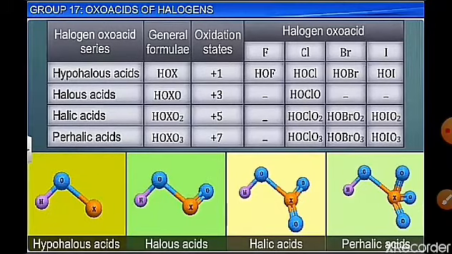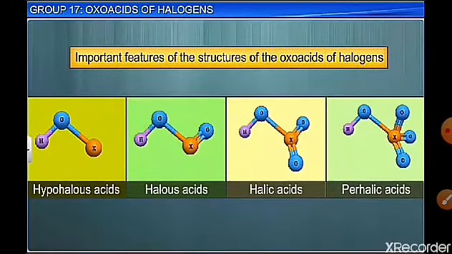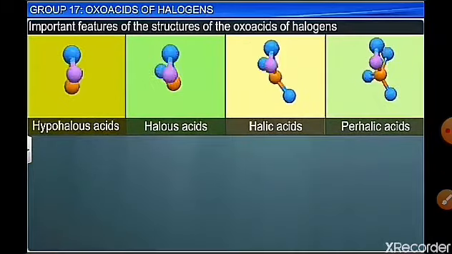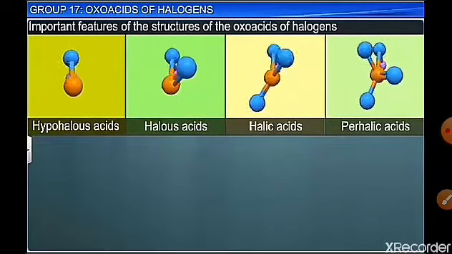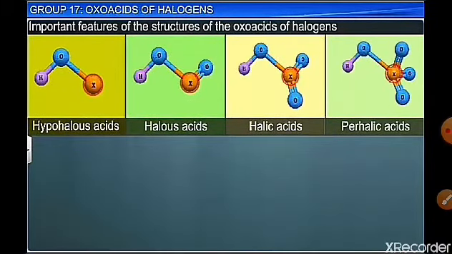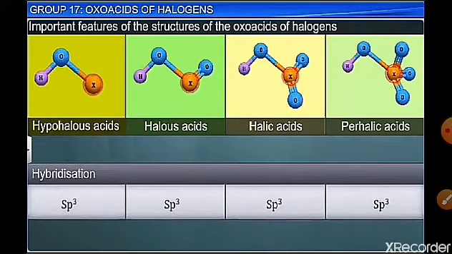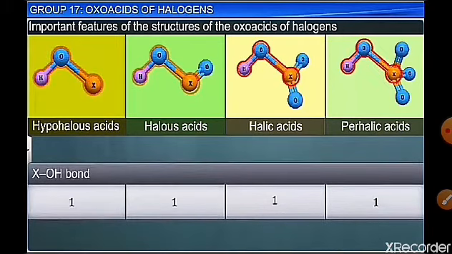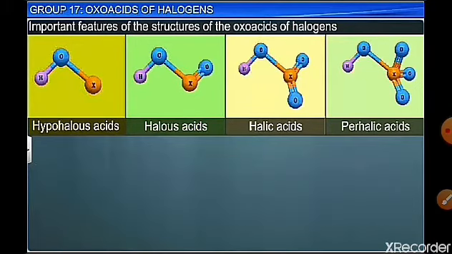Now the different structures, the orange is X, which is a halogen atom. The structures are all important, and the number of double bonds that they form with oxygen we need to learn. Hypohalous acid has only an HOX bond, and the HOX bond is present in all the four oxoacids. The hybridization of the central halogen atom is sp3. You have one XOH bond in all the halous acids, oxoacids of halogen.